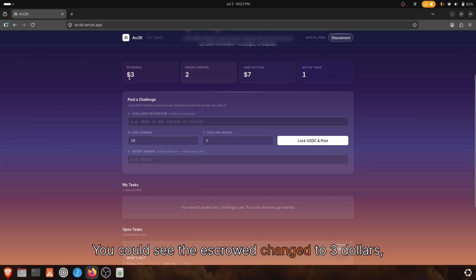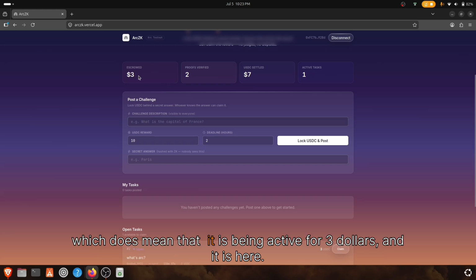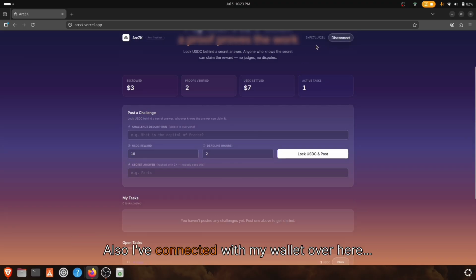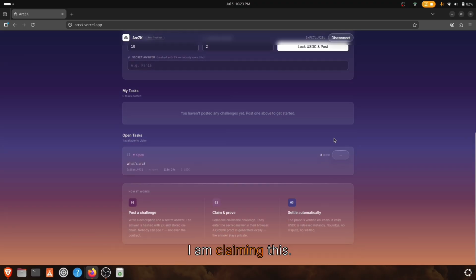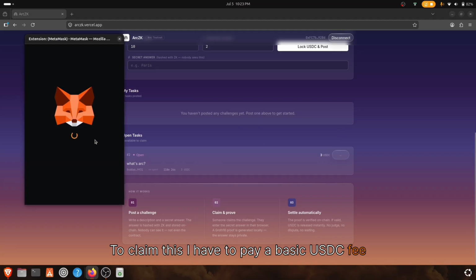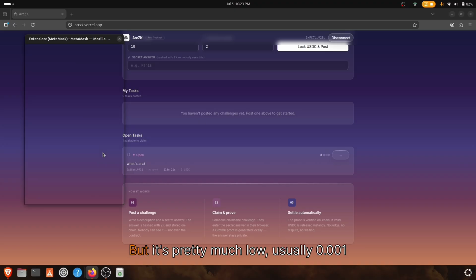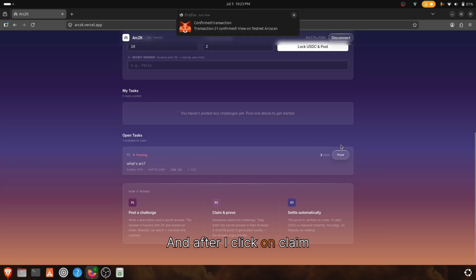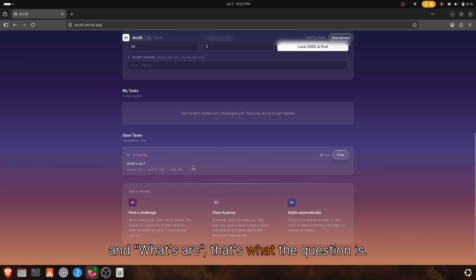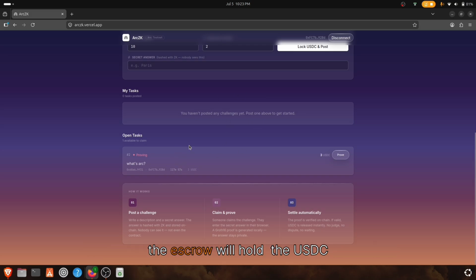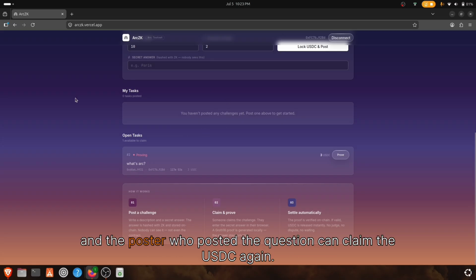You could see that escrow changed to $3, which means it is active for $3. And here we are seeing: what's ARC. I've connected with my wallet over here. I'm claiming this. To claim this, I have to pay a basic USDC fee, based on the network timing and congestion, but it's pretty low, usually 0.001 or something like that. After I click claim, what's ARC is the question. Also, if I fail to answer the question within the timeline, the escrow will hold the USDC and the poster who posted the question can claim the USDC again.